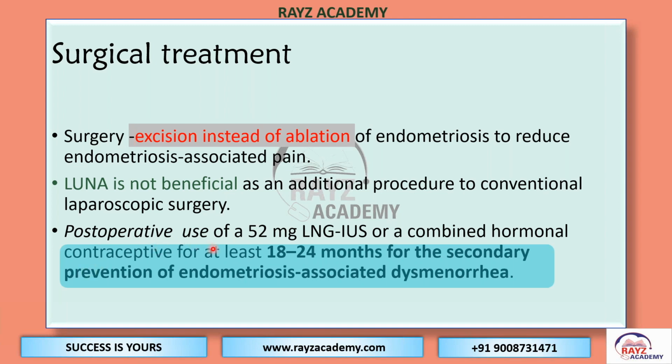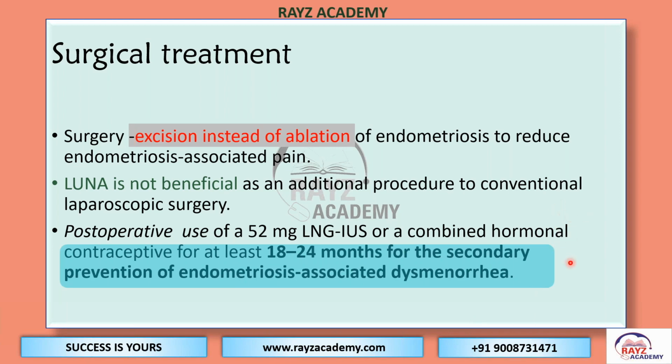And postoperative use, the guideline says that if you are offering the surgery, that should be excision. LUNA is not required at all. After the excision surgery, if the patient is not willing to have a family immediately, then there is a recommendation of postoperative use of the 52 milligram levonorgestrel intrauterine system or combined hormonal contraception for at least 18 to 24 months for the secondary prevention of endometriosis-associated dysmenorrhea.